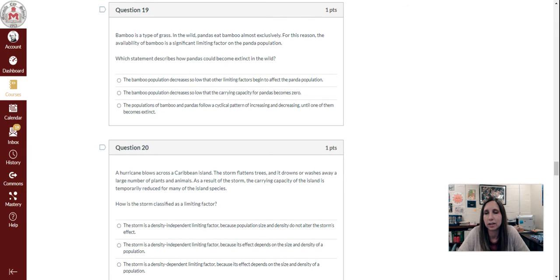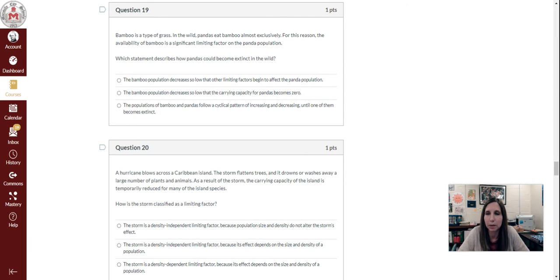Question 19. Bamboo is a type of grass. In the wild, pandas eat bamboo almost exclusively. For this reason, the availability of bamboo is a significant limiting factor on the panda population. Which statement describes how pandas could become extinct in the wild?